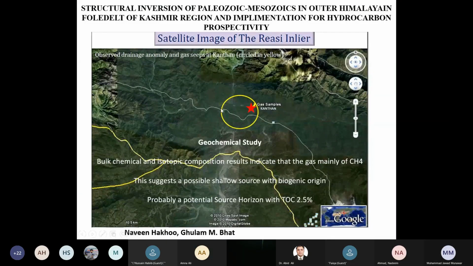We can see the location of Kanthan, present in the Riasi outlier area, and the geochemical study of this gas seep shows that it has gained maturity and has a level of CH4. This suggests a possible shallow source with biogenic origin. Probably a potential source horizon is present, which has a higher TOC in this area, 2.5.